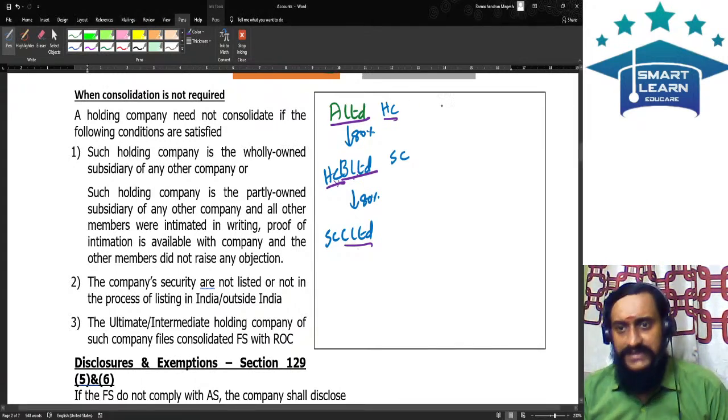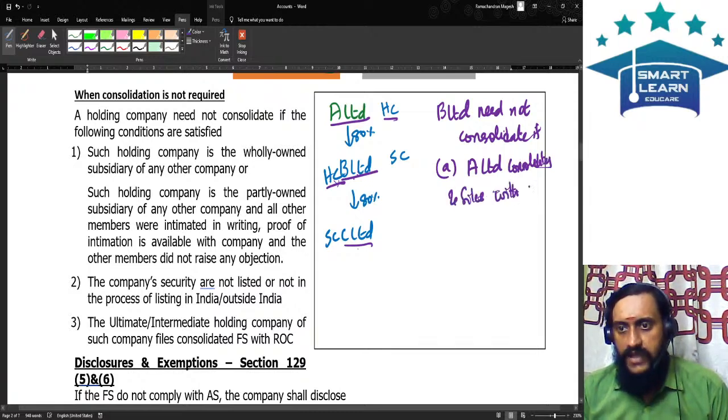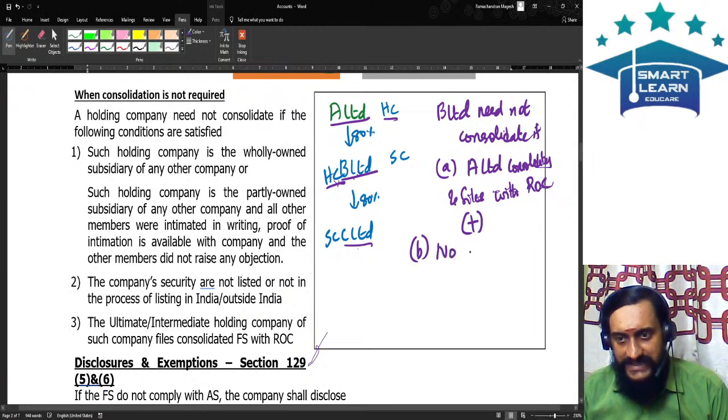Condition number one. B Limited need not consolidate if A Limited consolidates and files with ROC, plus no objection is received from the 20 percent minority shareholders.